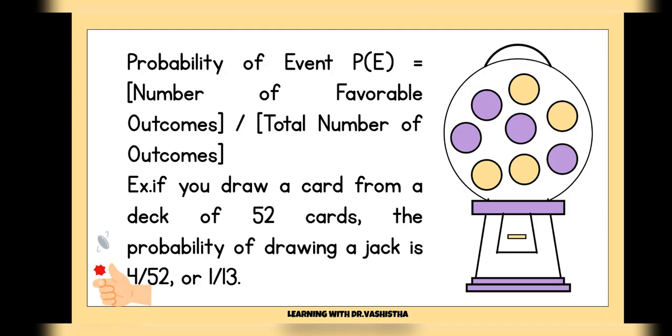It's a very, very simple formula basically. The probability of an event P(E) is the ratio of the number of favorable outcomes to the total number of outcomes. I've taken an example where you draw a card from a deck of 52 cards, so the total number would be 52, and for the probability of drawing a jack out of that deck, there are 4 jacks in one deck. So the number of favorable outcomes here would be 4, and the total number of outcomes is 52 because there are 52 cards in a deck. So it becomes 4 upon 52, or we can say 1 upon 13.